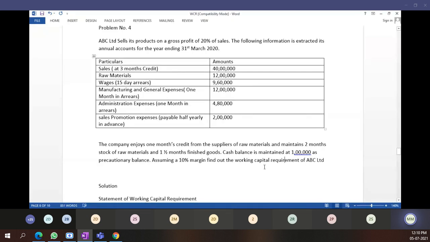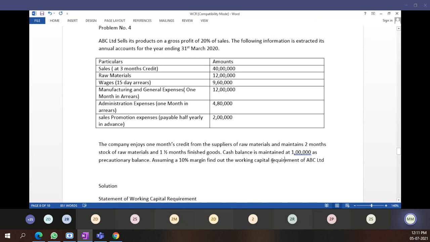Okay, cash balance is maintained at 1 lakh as a precautionary balance. We are going to maintain a cash balance of 1 lakh rupees. It is a current asset. Cash is a current asset. And then, assuming a 10% margin, find out the working capital requirements. Now we have to find out the working capital requirements, and we are assuming that there is a 10% margin we are going to keep.